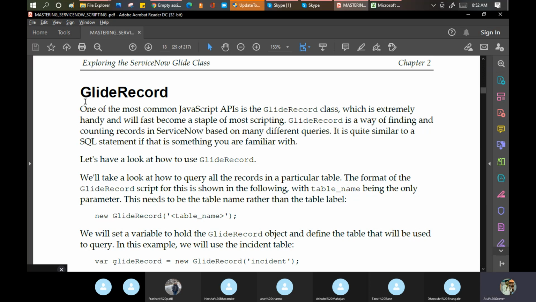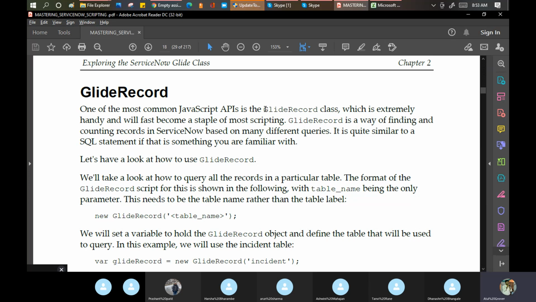GlideRecord is one of the most common JavaScript APIs. The GlideRecord class is extremely handy and fast, and has become a staple of most scripting. It means if you want to do any operation on any incident record, you can either call it with the number directly, or you can use GlideRecord. What I'm doing is saying there's a table called incident. I put that incident table in a variable and call its records one by one in the GlideRecord.